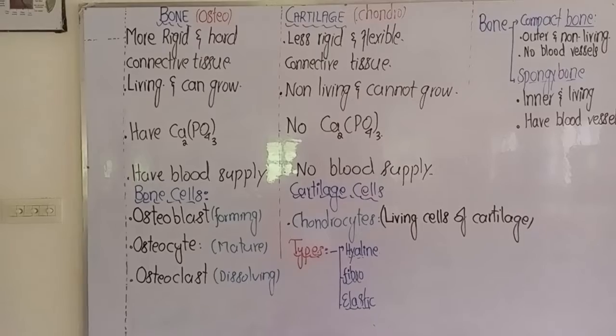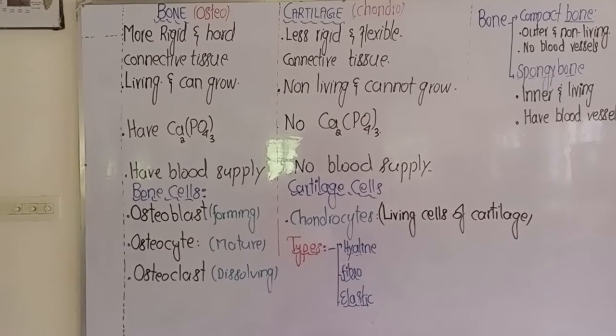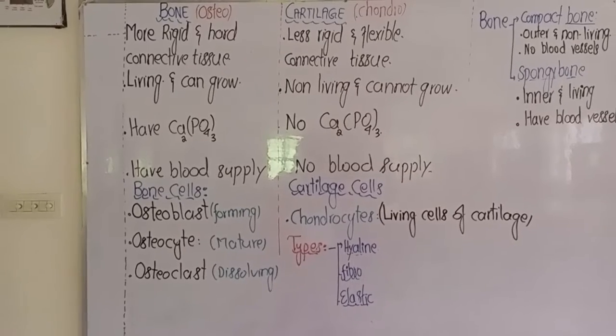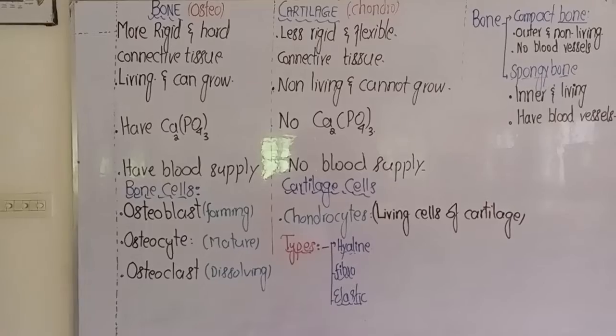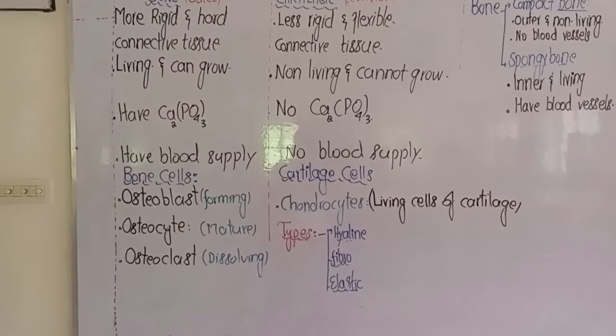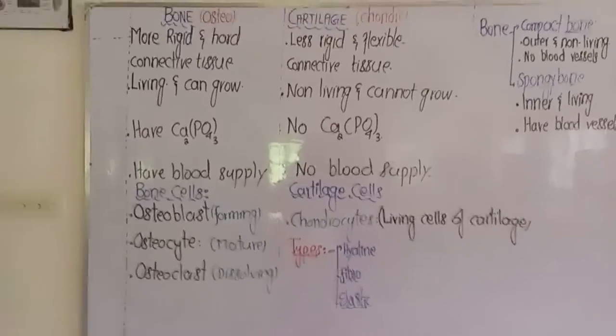Bone is actually living and it can grow, while cartilage is non-living and it can't grow. Bone has calcium phosphate deposition, while cartilage does not have calcium phosphate deposition. Bone has blood supply, while cartilage does not have blood supply.